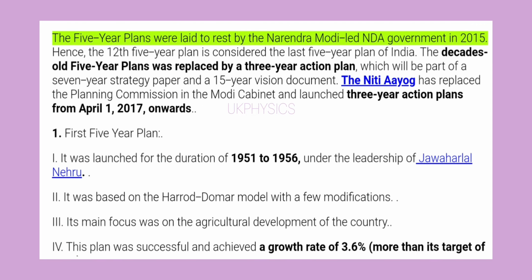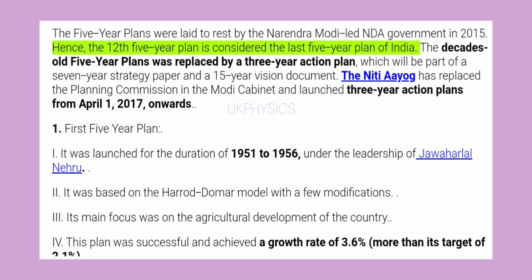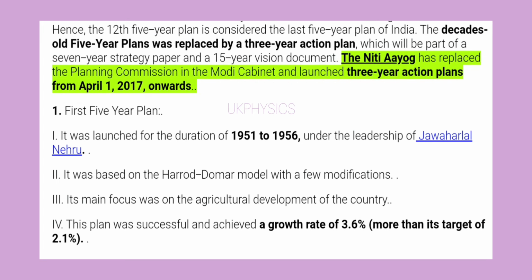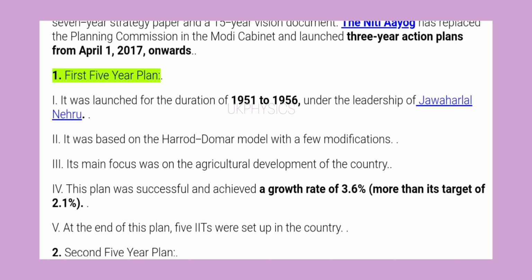The 5-year plans were laid to rest by the Narendra Modi-led NDA government in 2015. Hence, the 12th 5-year plan is considered the last 5-year plan of India. The decades-old 5-year plans were replaced by a 3-year action plan, which will be part of a 7-year strategy paper and a 15-year vision document. The Niti Aayog has replaced the Planning Commission in the Modi cabinet and launched 3-year action plans from April 1, 2017, onwards.